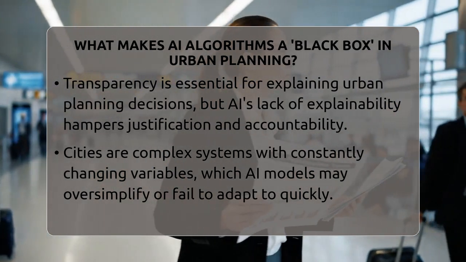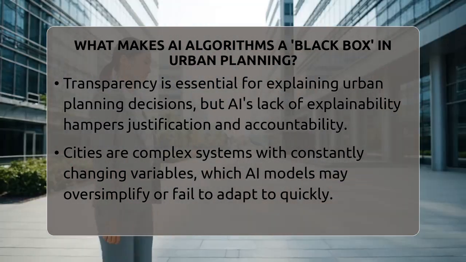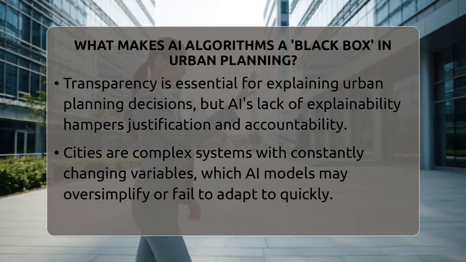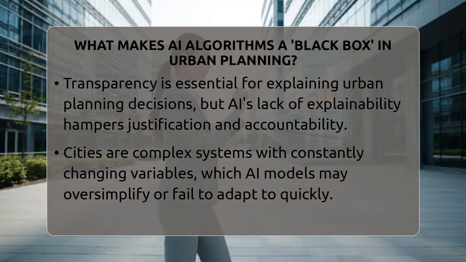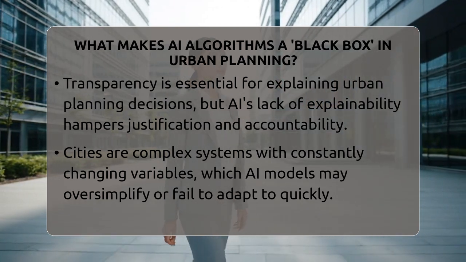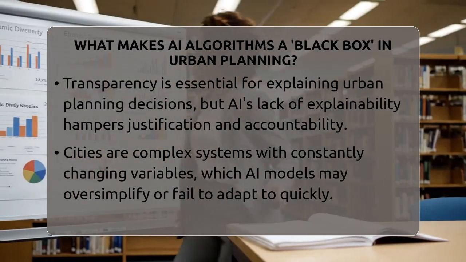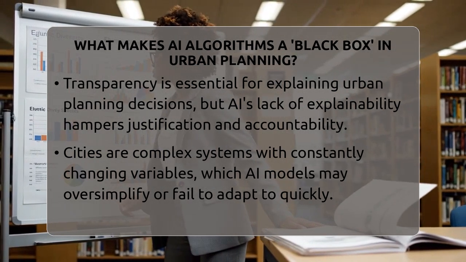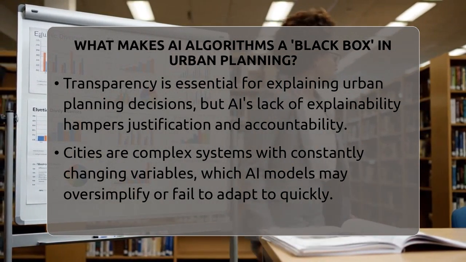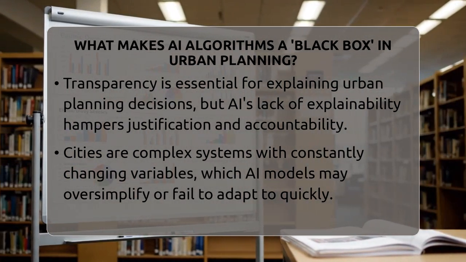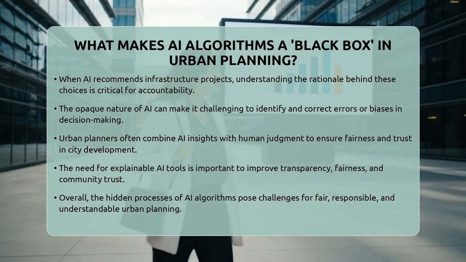Accountability is another concern. When AI suggests building new roads or zoning areas, and those decisions negatively impact certain groups, it's hard to trace back and see why the AI made that choice. Without understanding the inner workings of the algorithm, it's tough to identify and fix mistakes or biases.